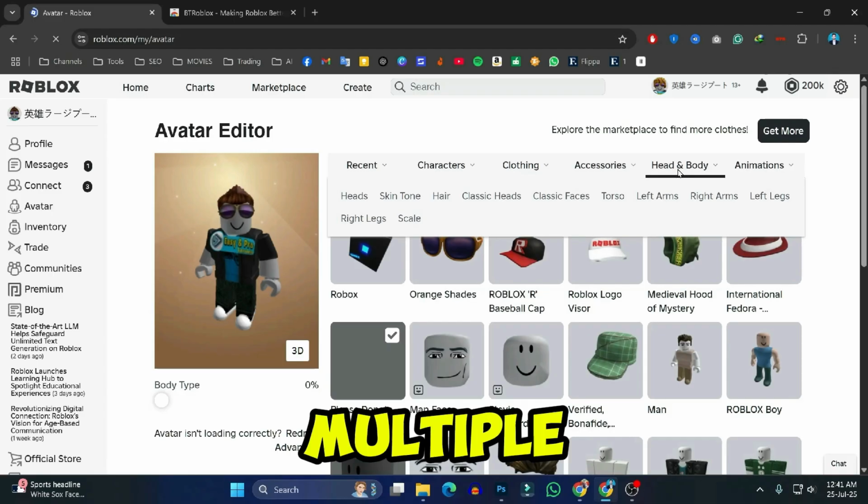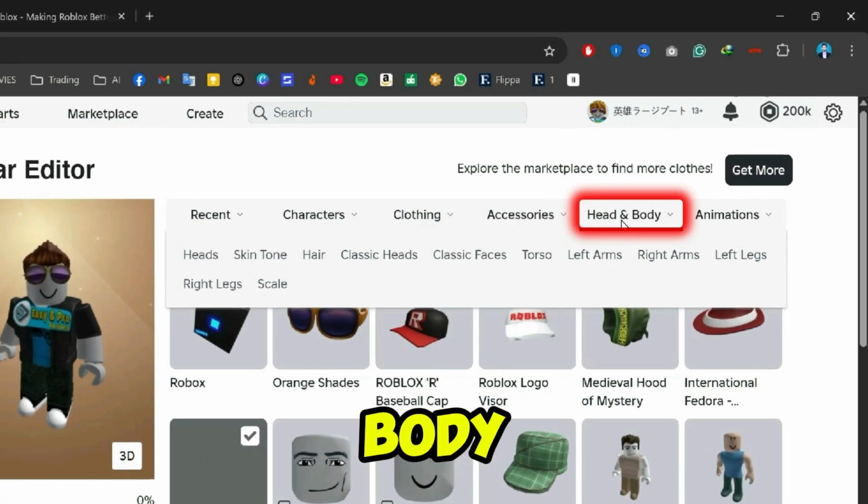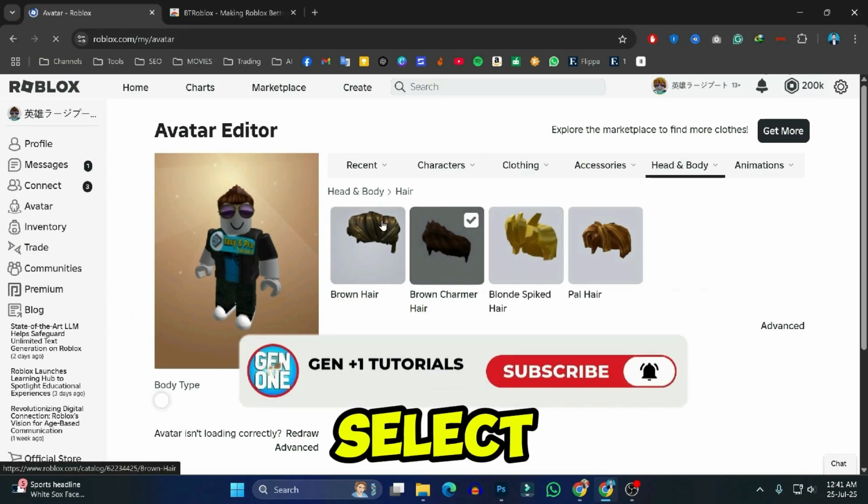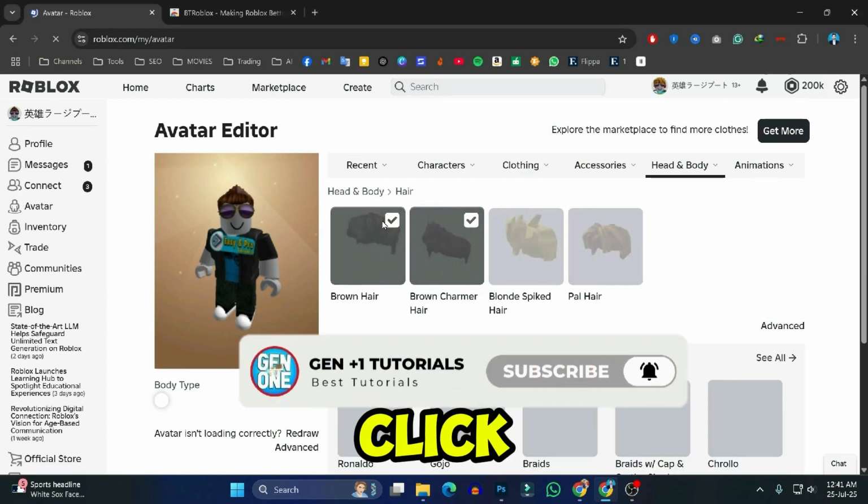So to wear these multiple hairs, you can click on Head and Body, and if you open Hairs, it will show you all your hairs. Now you can select multiple hairs in just one click like this.